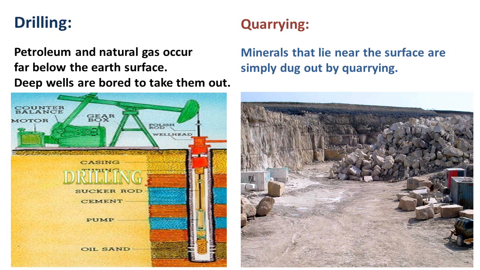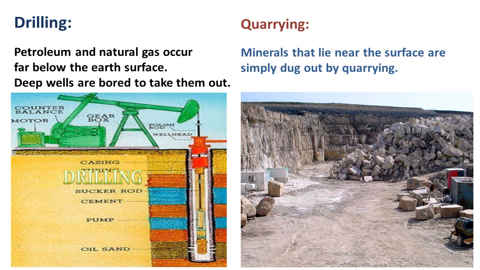Now comes drilling. Petroleum and natural gas occur far below the earth's crust. Sometimes petroleum will be lying under the sea, even natural gas also. The place where the petroleum is available, there natural gas is also available. So petroleum and natural gas can be extracted through drilling. Deep wells are bored to take them out. Here you can see in this picture, they have dug a bore and they are taking out the mineral oil. So this is called drilling. They drill the mineral from the earth's crust.